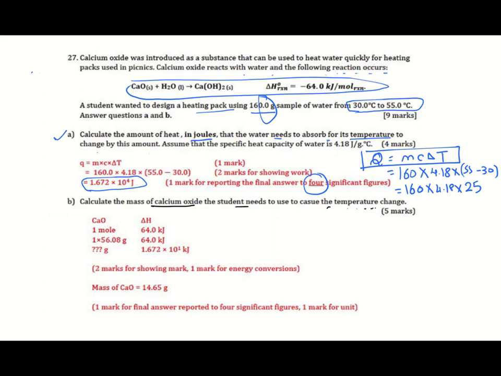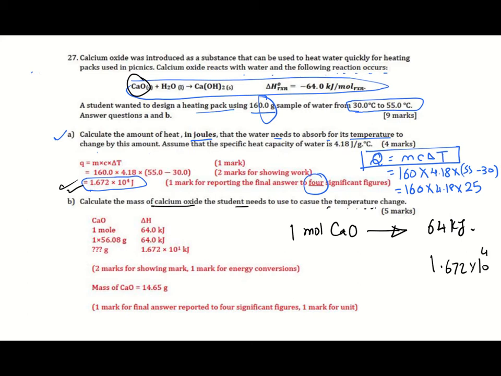Here, as per our equation, 1 mole of CaO produces minus 64, or you can just use the value 64 kilojoules. But the amount of energy we need is 1.672 times 10 to the power 4 joules.